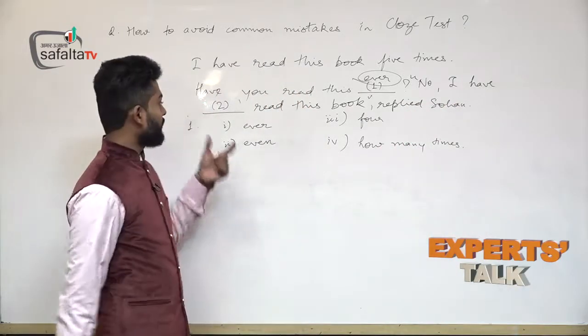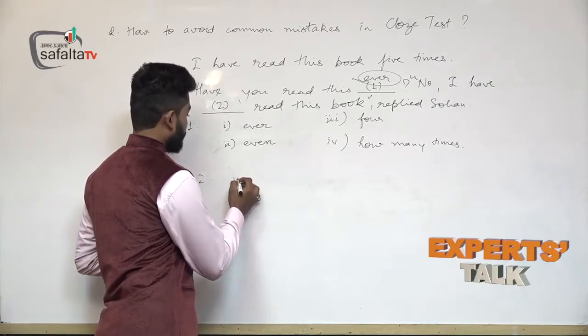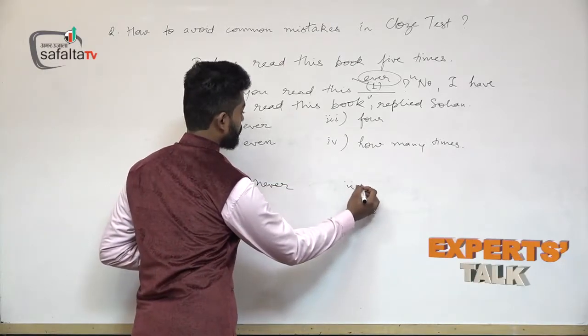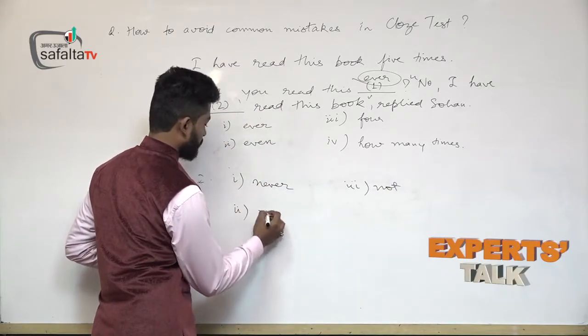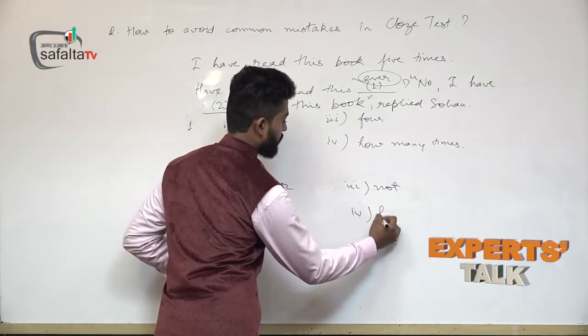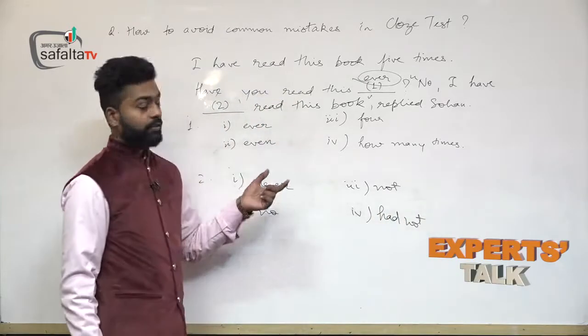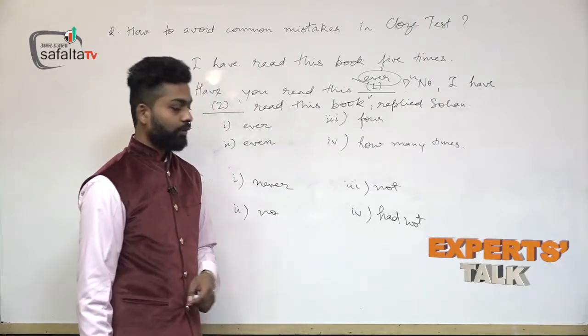In this part, there is again a blank on the second number, and the options for that blank are: the first option is never, the second option is no, the third option is not, and the fourth one is had not.